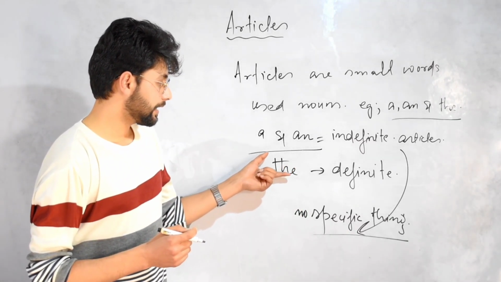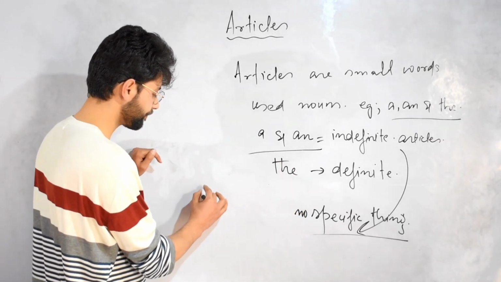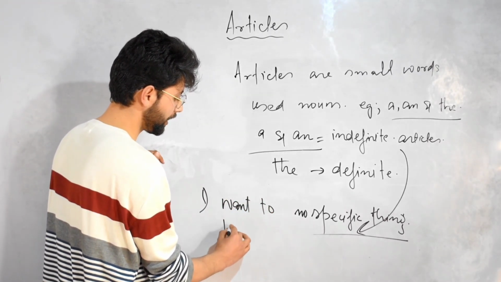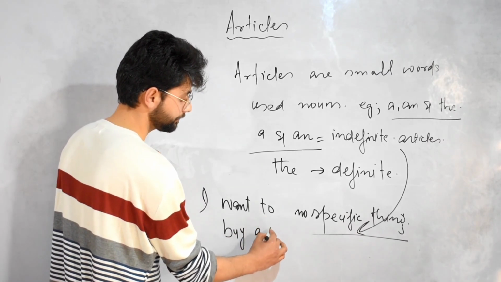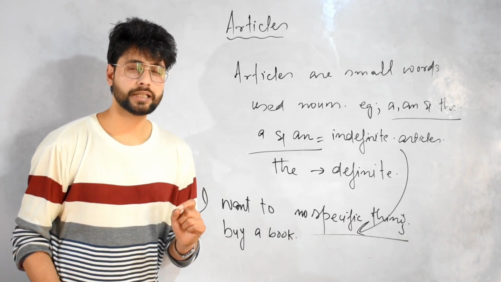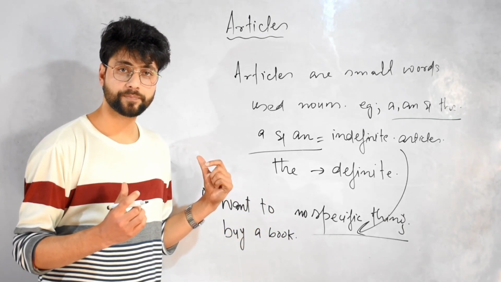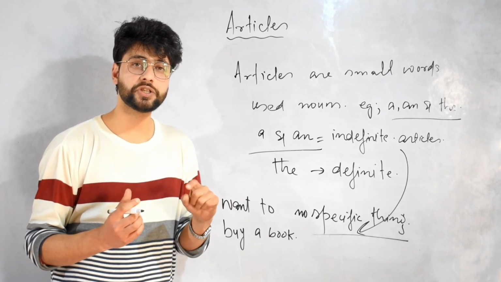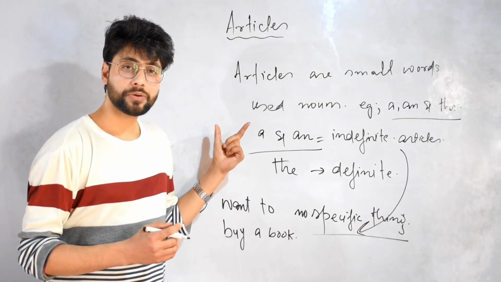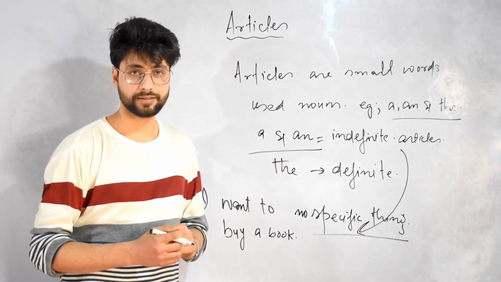If I provide you an example, I will say, I want to buy a book. The listener will understand that any kind of book will be bought by the speaker. So the speaker is not mentioning any particular book. He is mentioning any type of book. So that is why we call a and an indefinite articles.